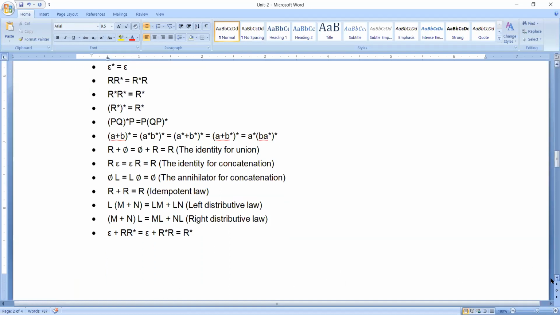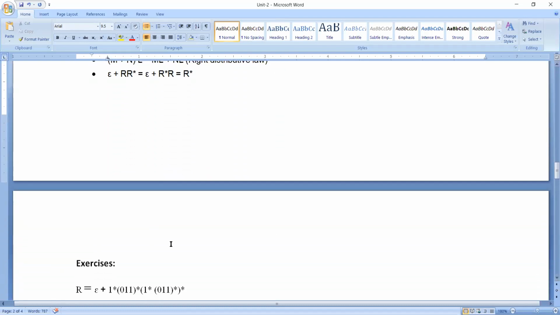Let me take one simple example to explain this formula. Let r be a. This is my regular expression.